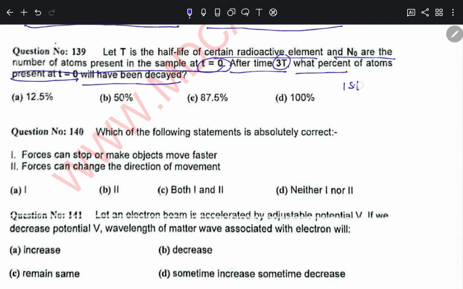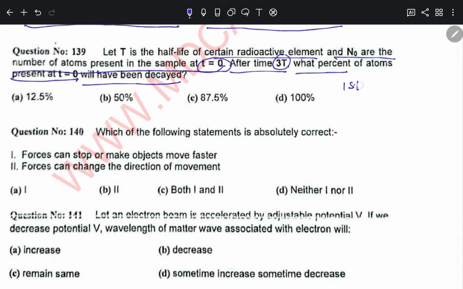While for 1 lambda, we have to take this condition: the distance between two consecutive crests, starting from point A to B. So this is the first crest and this is the second crest, and this distance will be equal to 1 lambda. In the present scenario, we are asked about crest to trough, so this is lambda by 2. The correct option is B.